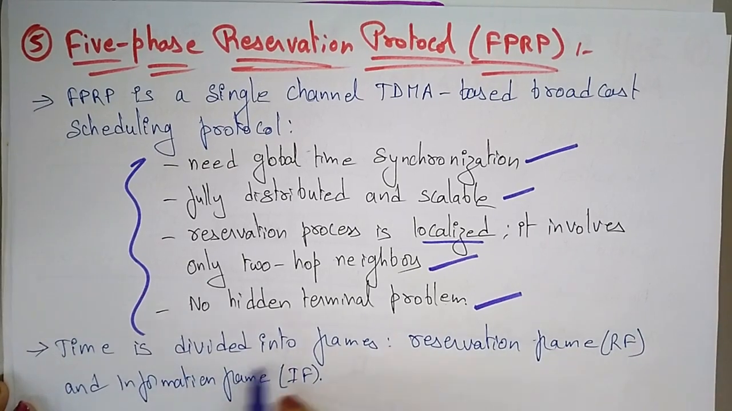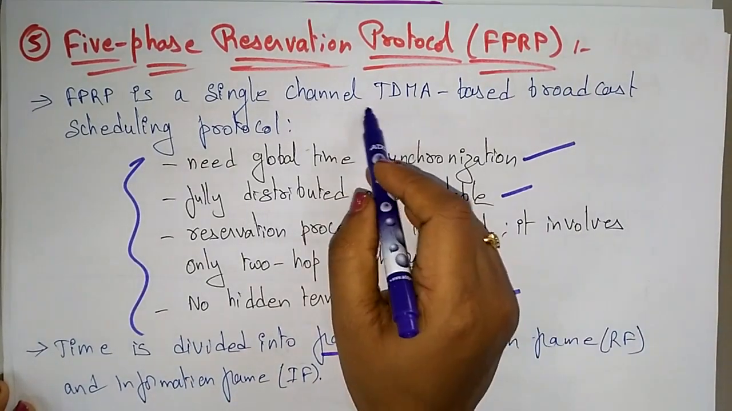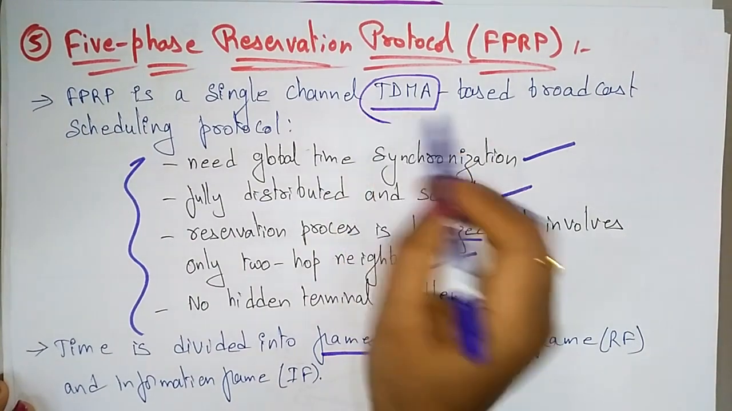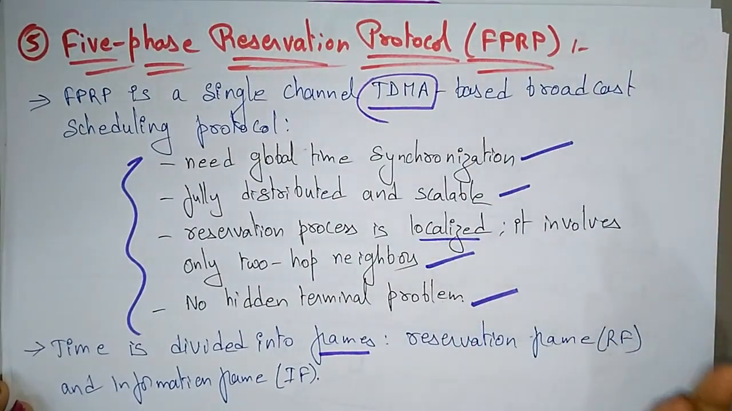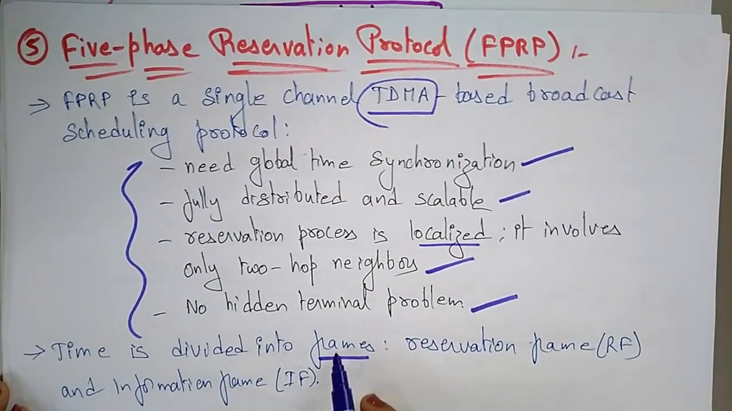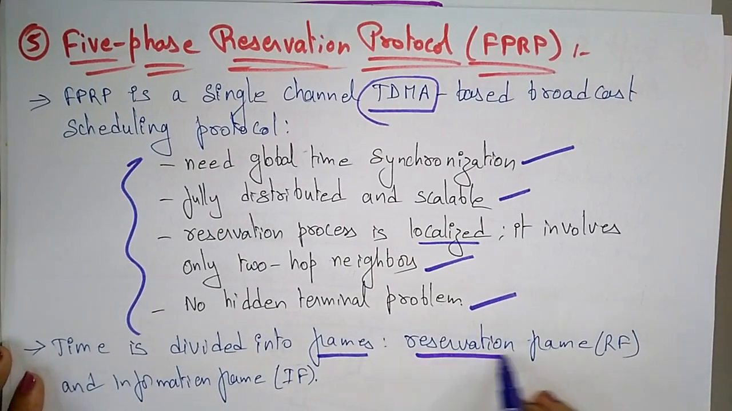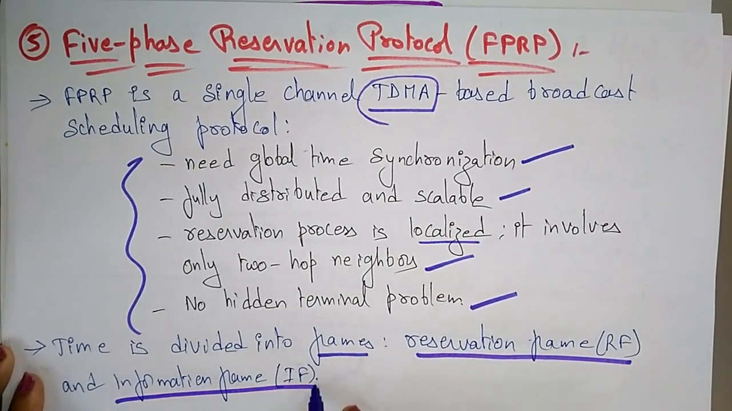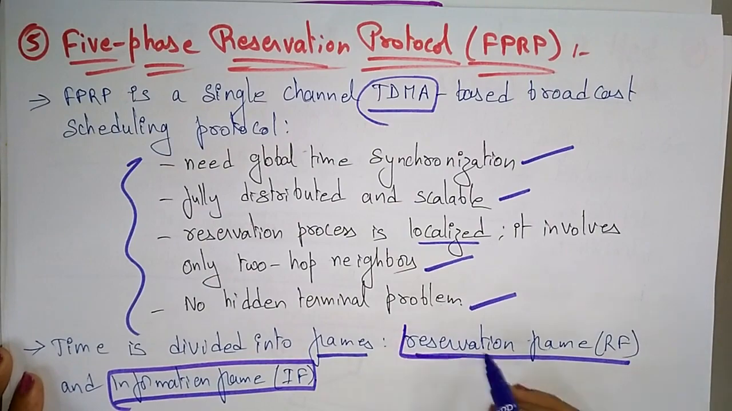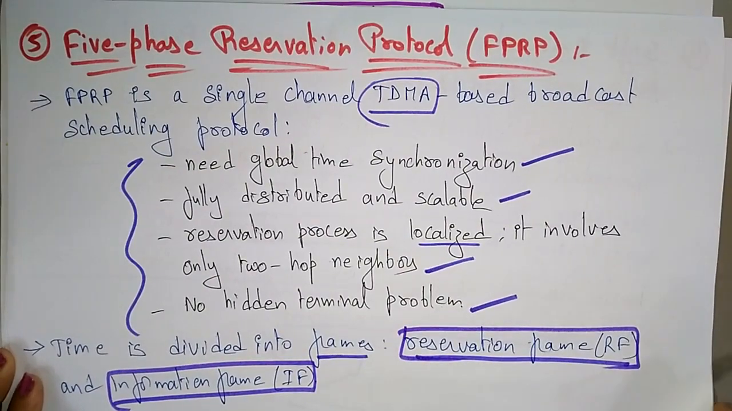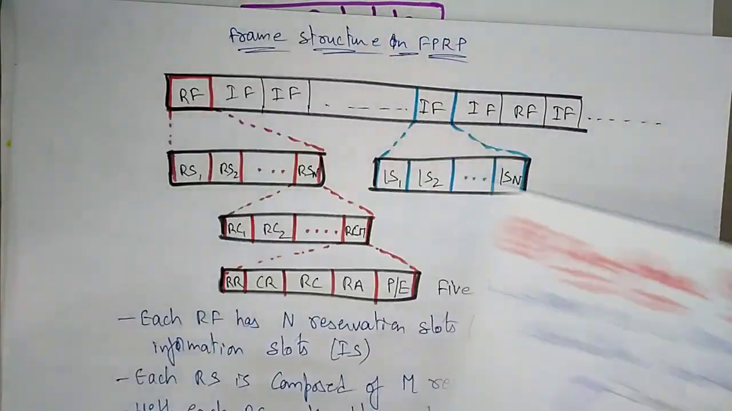Here the time is divided into frames. It is a single channel time division multiple access protocol. So here the time is divided into frames: one is the reservation frame and another is the information frame. Time is divided into 2 frames, reservation frame and information frame. Now let's see what that is.